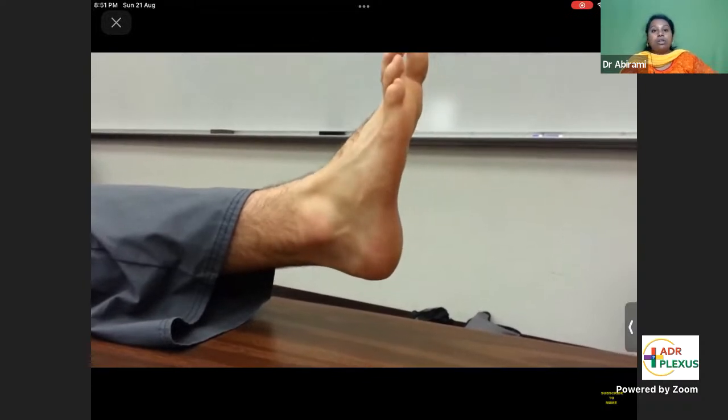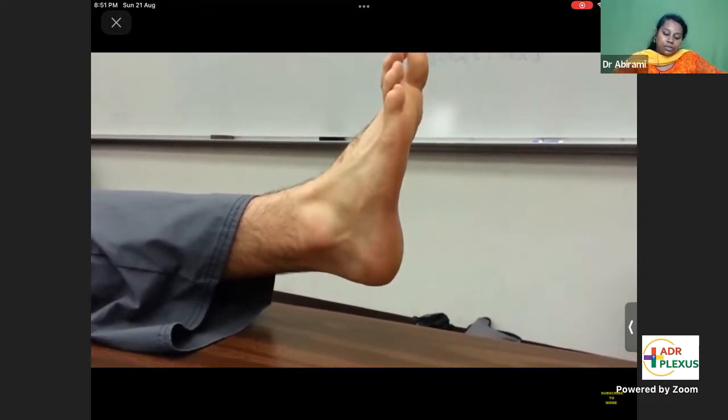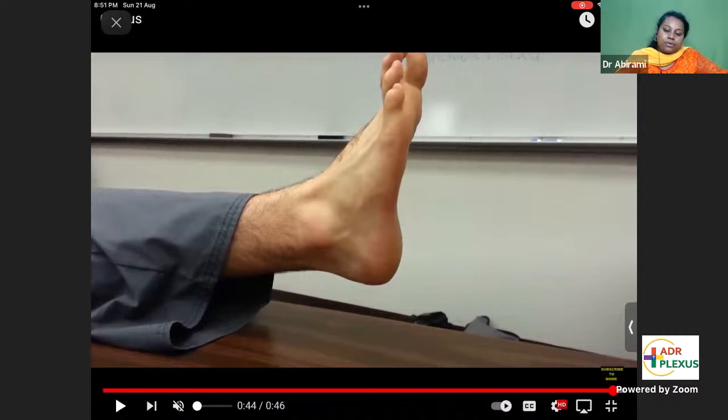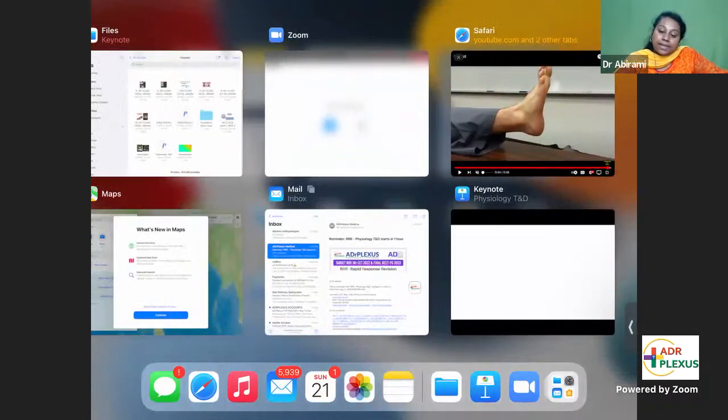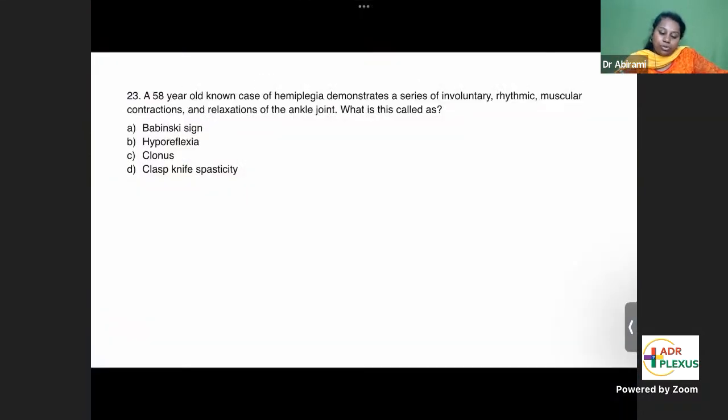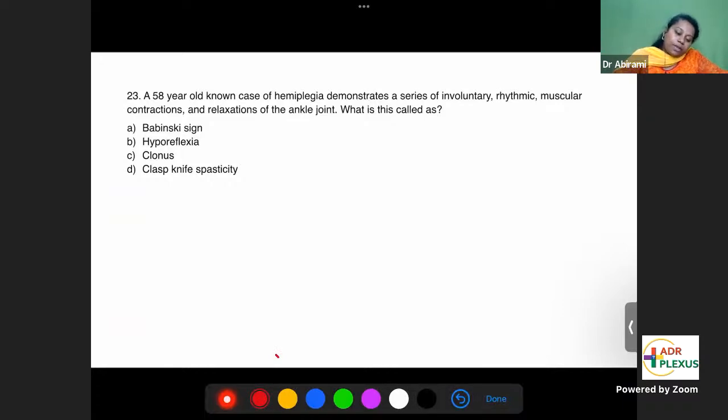In upper motor neuron disease, in hemiplegia, not in the cerebellum, it is typically seen in upper motor neuron disease. With a corticospinal tract lesion, you will see clonus. Clonus is one of the tests for identification of upper motor neuron disease. That is clonus: involuntary rhythmic contractions of the foot.